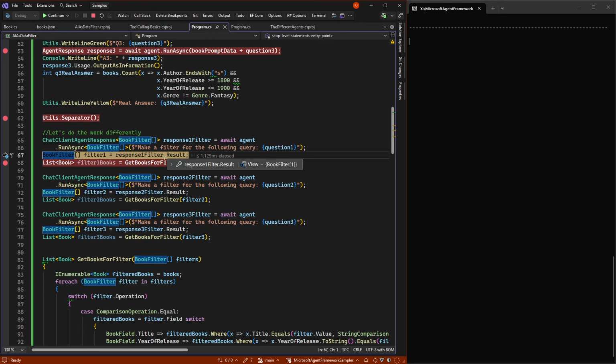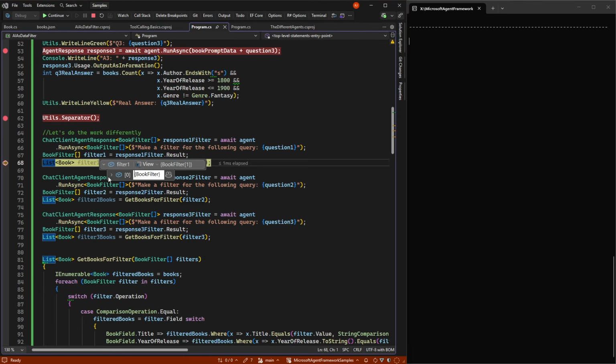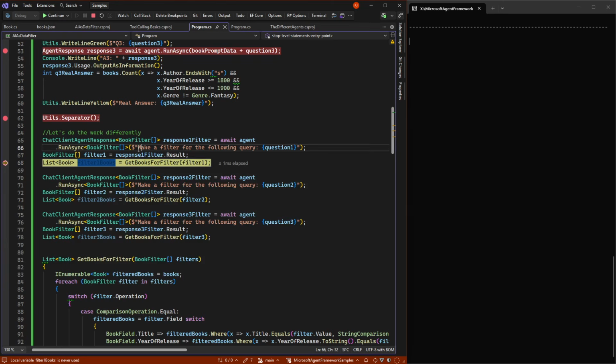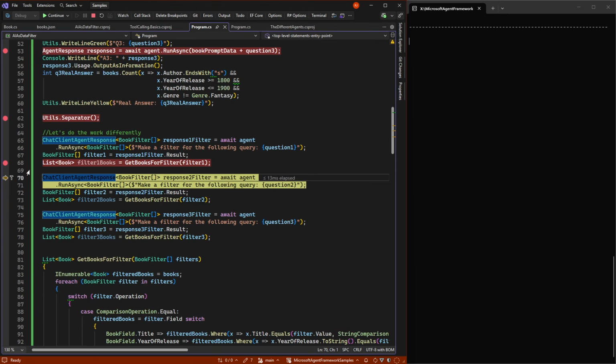It is almost instant that it can make a filter, and we get back year of release equals 1980, because it's an easy question. It doesn't have all the token count, and this response, if we look at it, only used 154 tokens. So very, very simple to do. And then, of course, it's our job to filter the books now, which I do in this function.